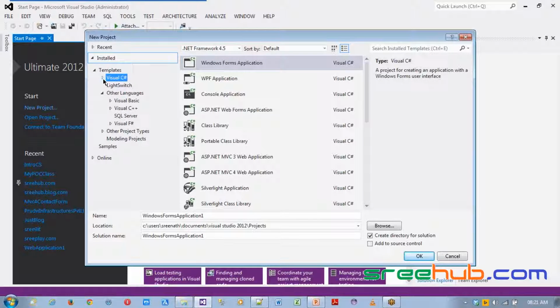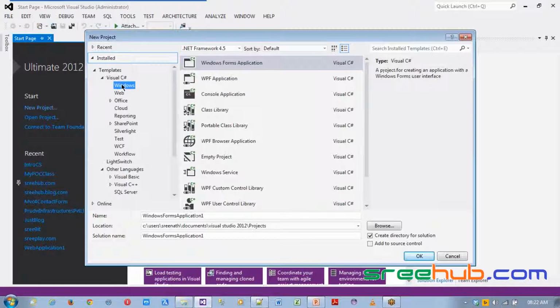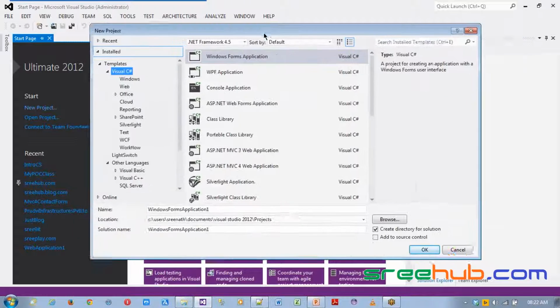So under C++, whatever you can do, you have different types of projects. Same way, you can also have other project types. We have seen languages, and in one language there are different types. You also have setup and deployment, where you create installable files if you want an exe for your Windows-based application. That is the first window.